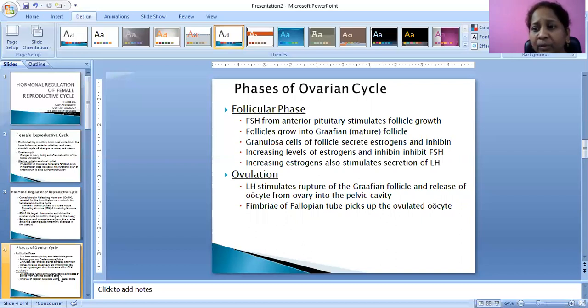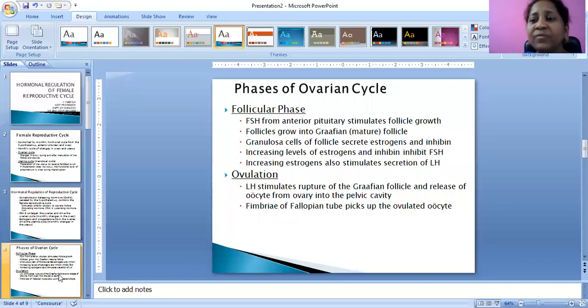First of all, gonadotropin releasing hormone will be released by the hypothalamus. Then that gonadotropin releasing hormone will be stimulating the gonadotropic hormones. Among the gonadotropic hormones, follicle stimulating hormone is there. That follicle stimulating hormone will be stimulating the follicles present in the ovary, and these follicles grow by the release of follicle stimulating hormone.